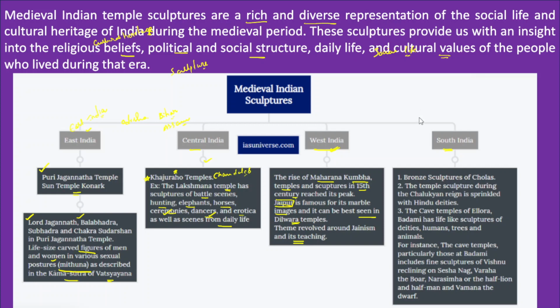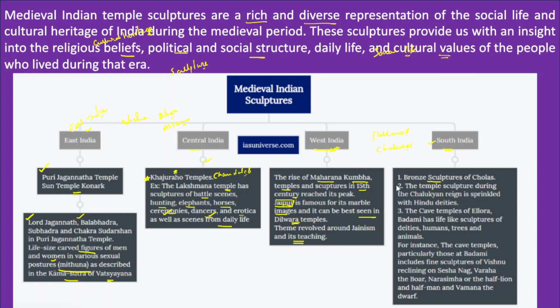If we talk about South India, the Cholas were very famous. Apart from the Cholas, we also know about the Pallavas and Chalukyas. They were very famous rulers in South India. The bronze sculpture of Nataraja of the Cholas is very famous. In fact, UPSC has also asked a 10-mark question on this particular sculpture.